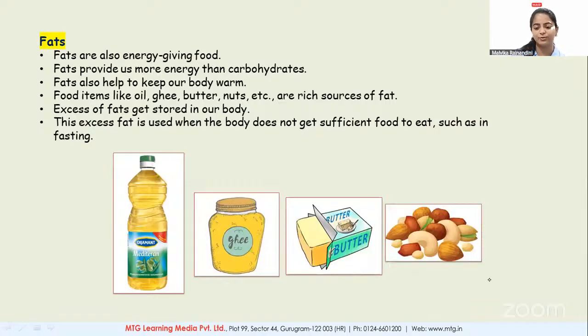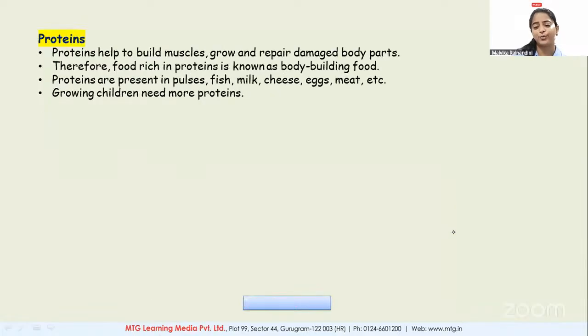Let's move ahead now. We have proteins now. Proteins help to build muscles, grow and repair damaged body parts. You must have heard very commonly nowadays that the people who go to the gym are always obsessed with a protein rich diet. Why protein rich diet? Because they have to build their muscles, for bodybuilding.